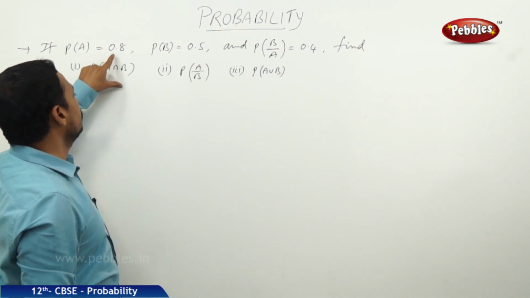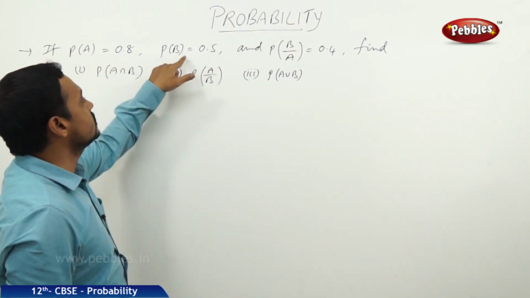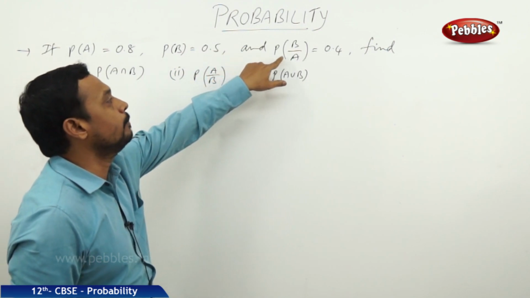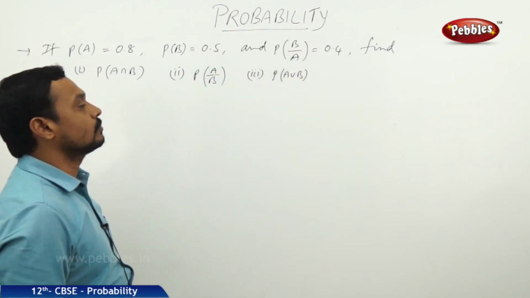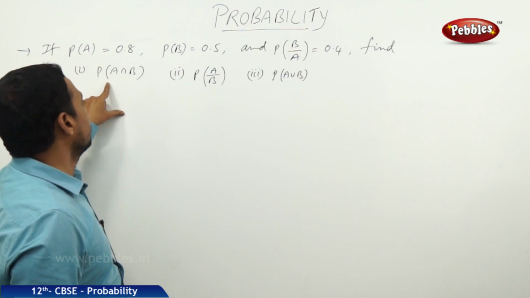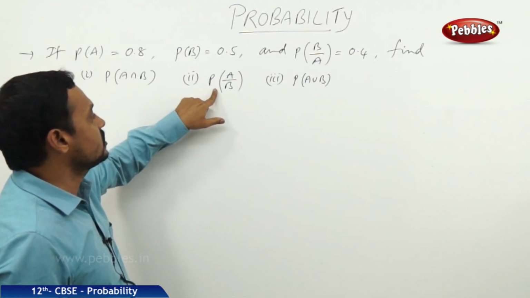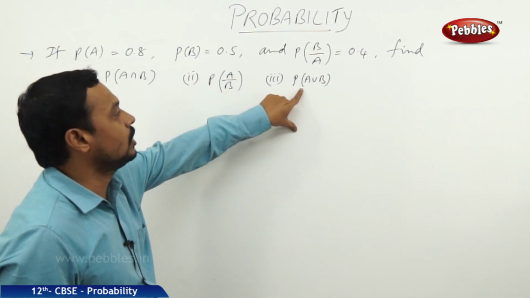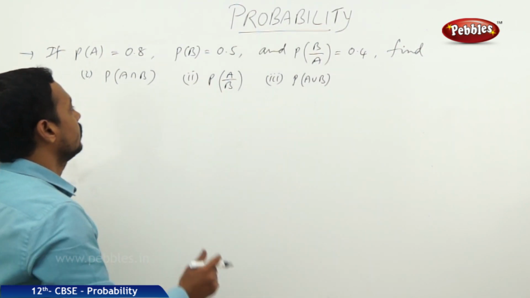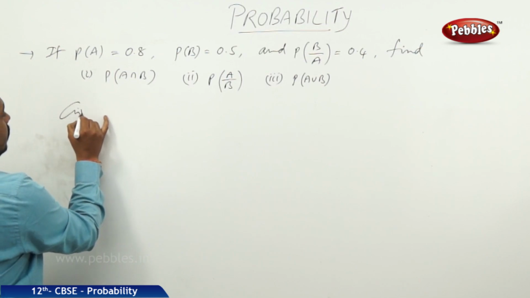If P of A is equal to 0.8, P of B is equal to 0.5 and P of B by A is equal to 0.4, then find the following. The first one is probability of A intersection B, the second one is probability of A by B, and the third one is probability of A union B. Now here it is given that